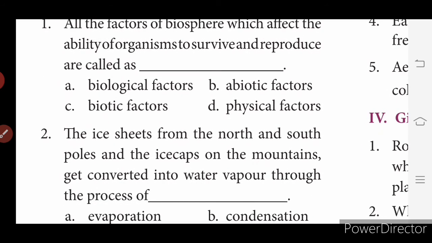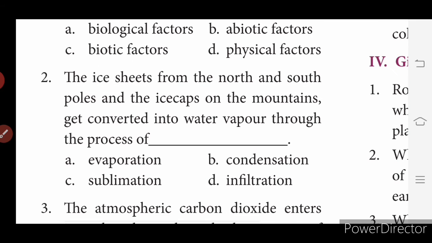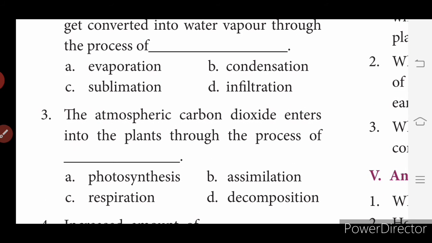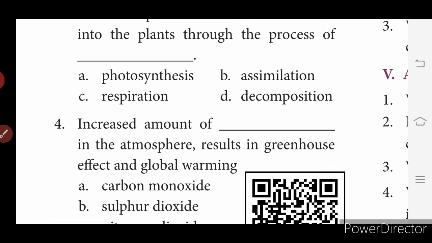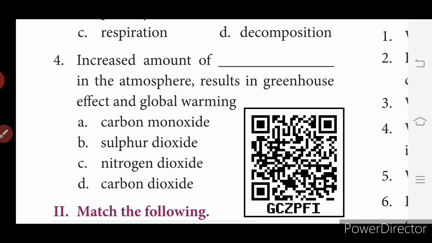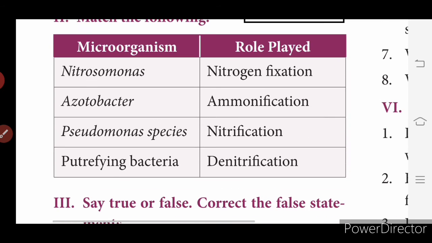Ice sheets from the north and south poles and ice caps on the mountains get converted into water vapor through the process of sublimation. Atmospheric carbon dioxide enters the plants through the process of photosynthesis. An increased amount of carbon dioxide in the atmosphere results in the greenhouse effect and global warming.